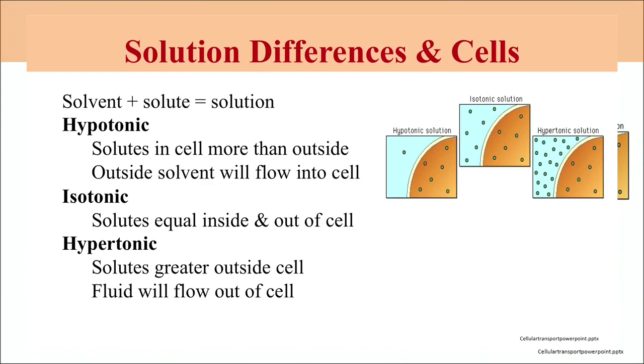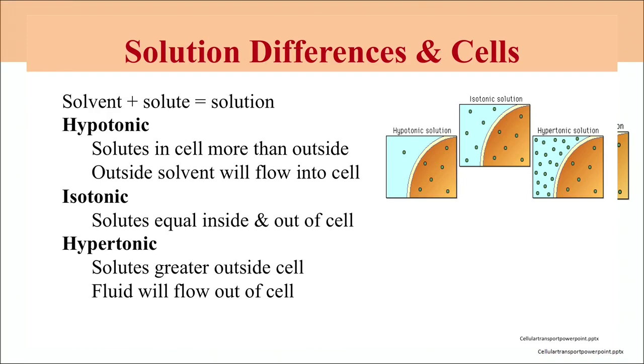solution and hypotonic solution. A solution is made up of the solvent and the solute. Hypotonic solution is the one in which the solute is in higher concentration inside than outside. So, definitely the water will flow into the cell. And isotonic solution is the one where the solute and solvent concentration is the same inside and outside the cell. And hypertonic solution is one in which the solute is in greater concentration outside of the cell.